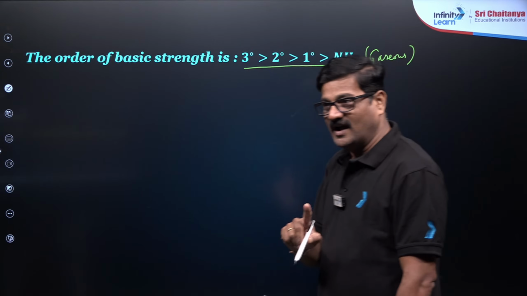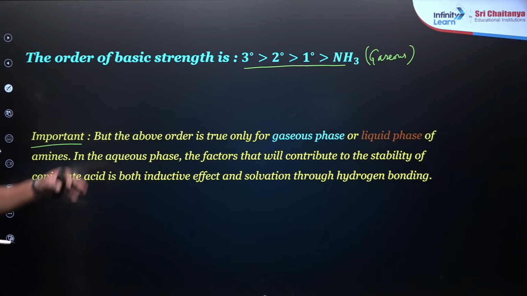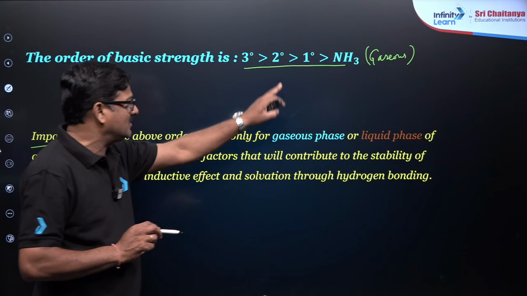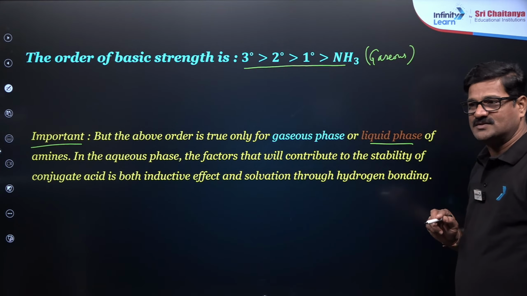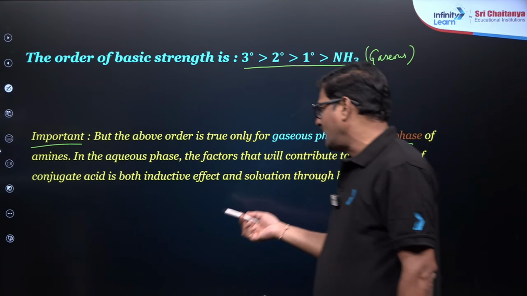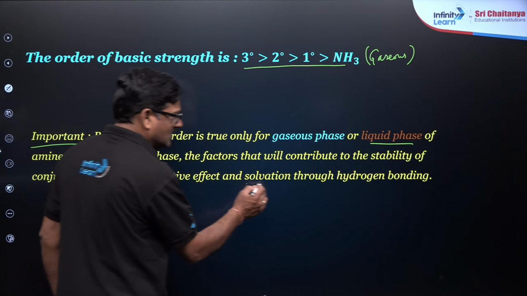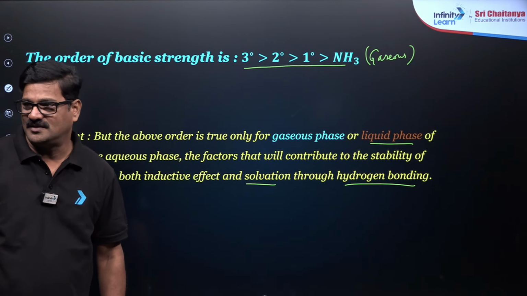But in the aqueous state, this is important, the reason is the same, but the order is only applicable in the gaseous phase. When you talk about the liquid phase, various factors like solvation and hydrogen bonding come in, and this order changes.